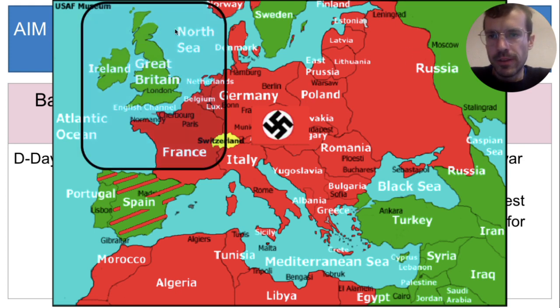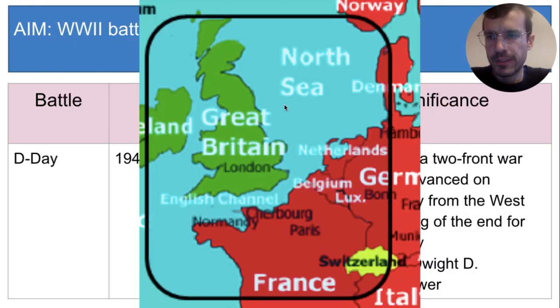Now let's focus on this area of Europe, England and France. As you can see, there's a small strip of water separating England from the rest of Europe, and we call this strip of water the English Channel. It's about 70 miles across, and it separates England from France. And the part of France that's just across from England is called Normandy.